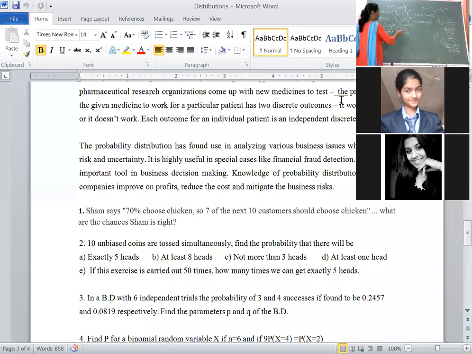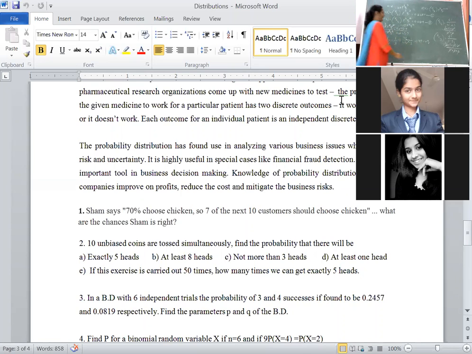Here cancel the decimals. After the decimal you are having 4 digits here also. Then 819, 3 threes are 9... 2457. That means here we will get this value as 1 upon 3. Now do cross multiplication. This implies 3p upon 4q is equal to 1 by 3. Do cross multiplication. Then what will it become? 3 threes are 9. 9p is equal to 4q. 9p is equal to 4q.